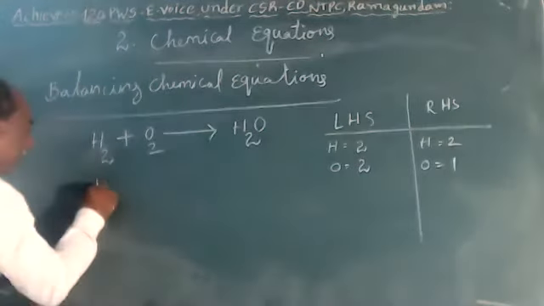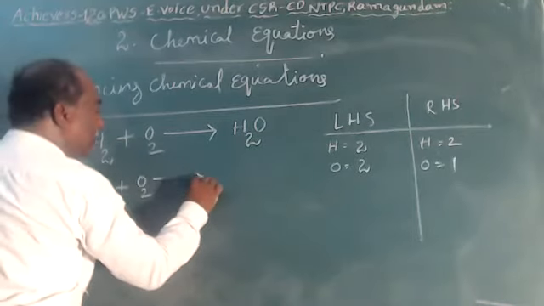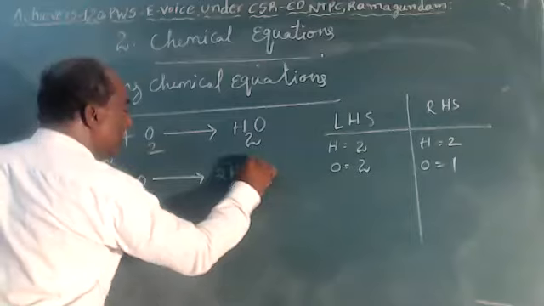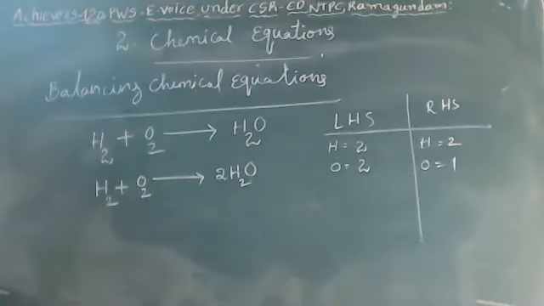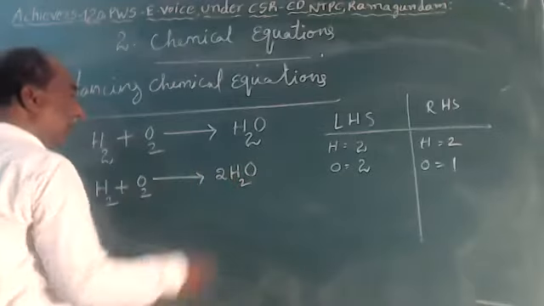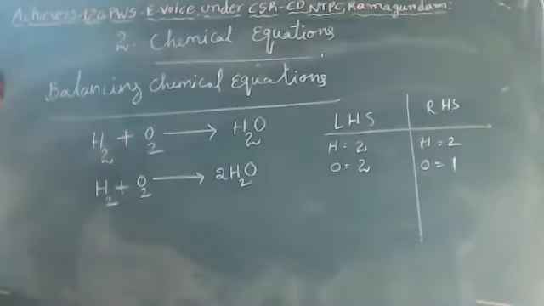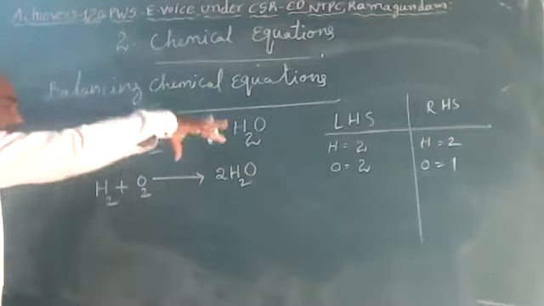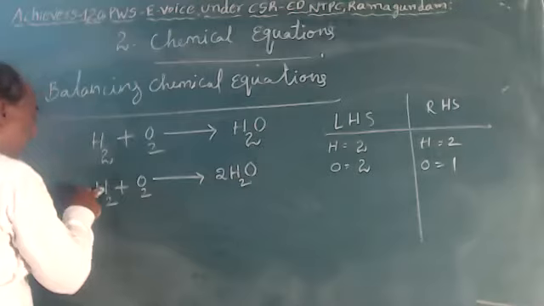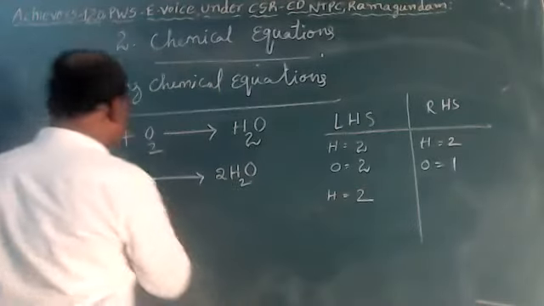Let me write it down here. H2 plus O2 gives, after adding the number on the product side, 2H2O. Now oxygen is 2. Again you have to take the LHS and RHS counts. Until balancing is done, we should take the LHS and RHS counts. Now again, on the LHS, hydrogen is 2 and oxygen is 2.